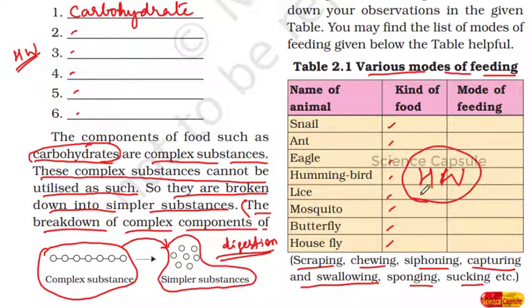So I have given two home assignments so far. One is you have to write the components of food here. Second one is you have to fill this table. You can discuss it with your parents and even with your friends.